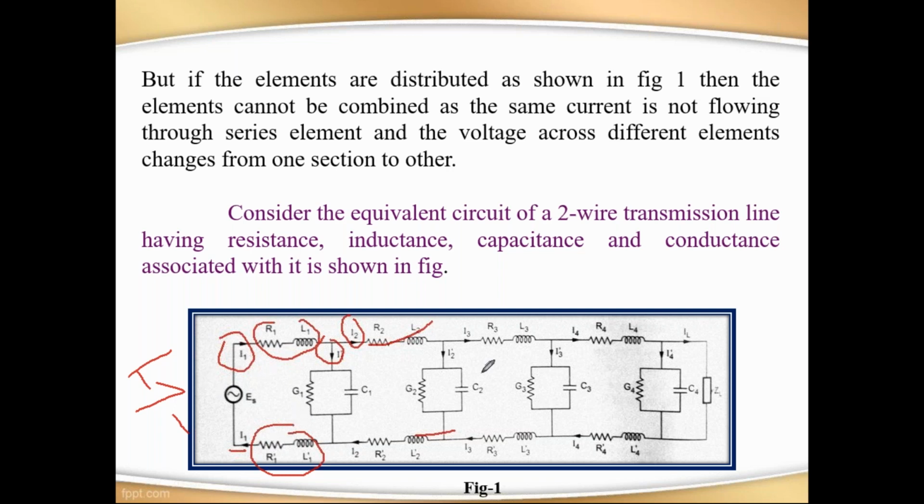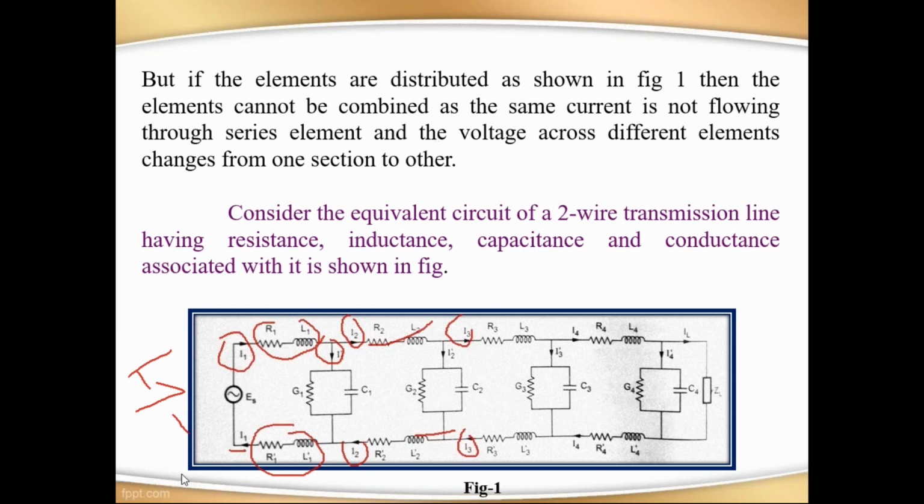So we reduce the circuit by adding these two elements, that is R1 dash, L1 and L1 dash. Similarly, R2 dash, L2 dash, R3 dash and L3. Because here R3 is flowing I3, I2, the same current is flowing through this section.